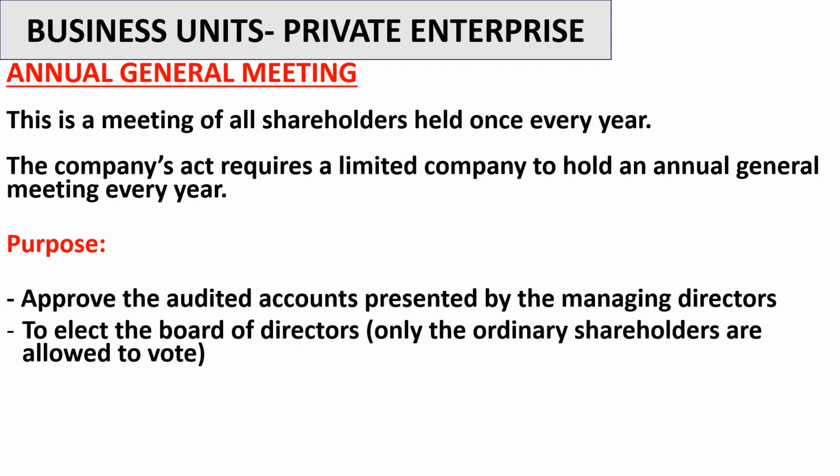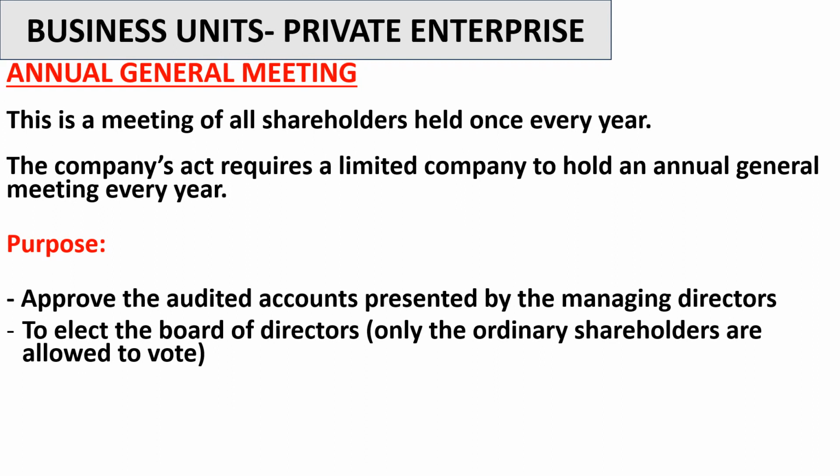The second purpose is to elect the board of directors. Of course, it's not that the board of directors are going to be there forever. They have to be changed from time to time, depending maybe on the performance of the company. Because of that, this meeting is used as the meeting where they can elect the new members of the board of directors.